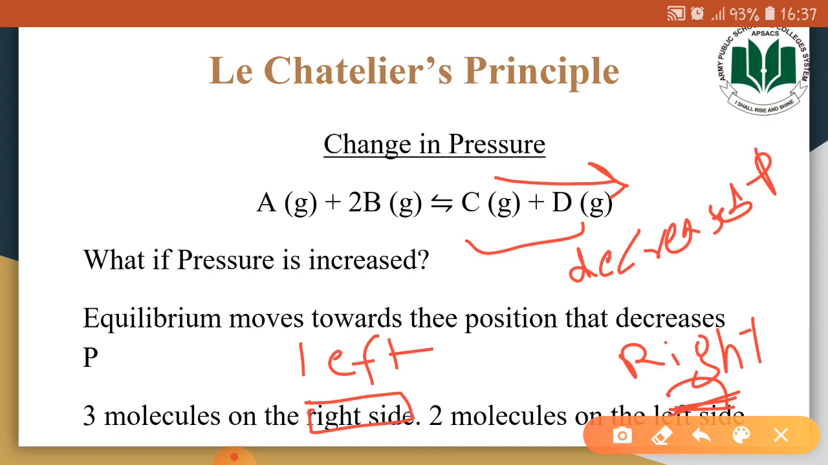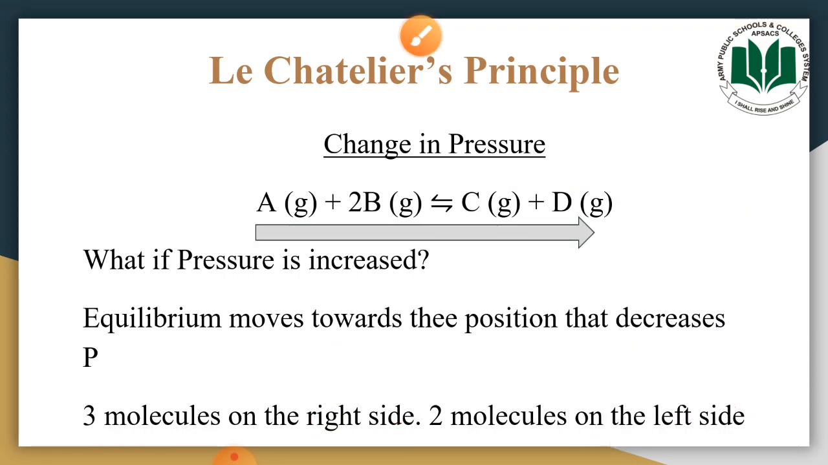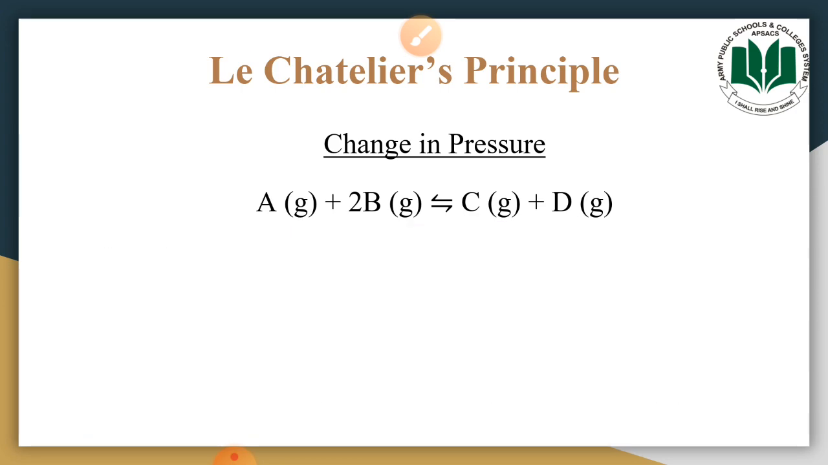In this direction there is the formation of C and D. So on increasing the pressure, the concentration of C and D in the reaction mixture would increase, and the equilibrium position will move from left to the right. Now what if pressure is decreased?